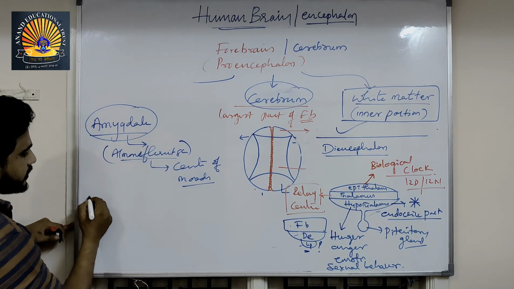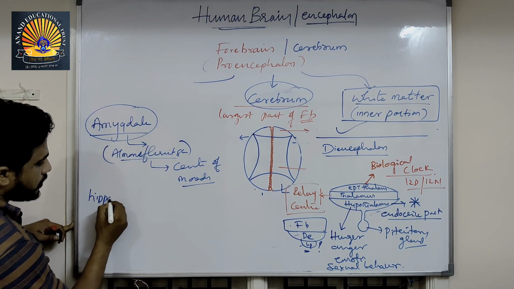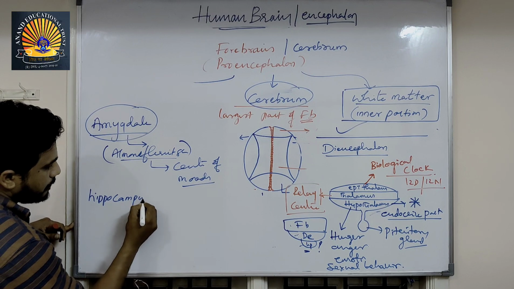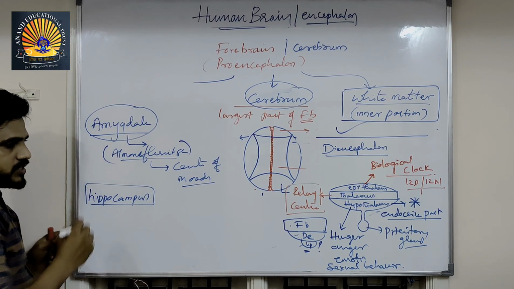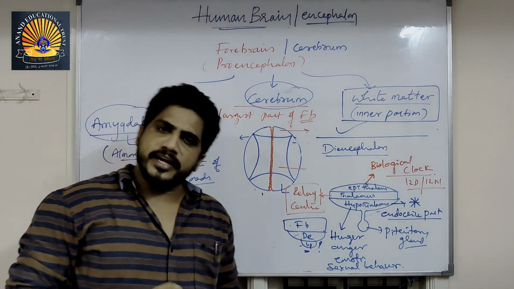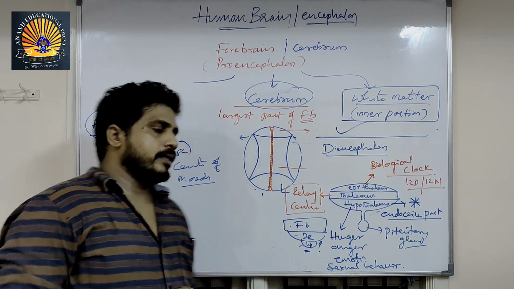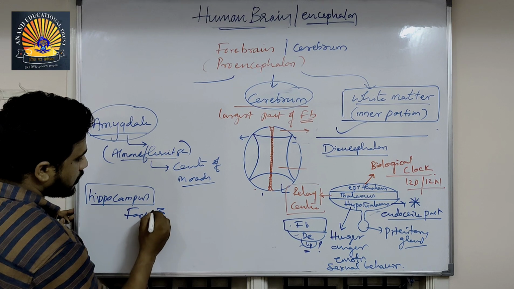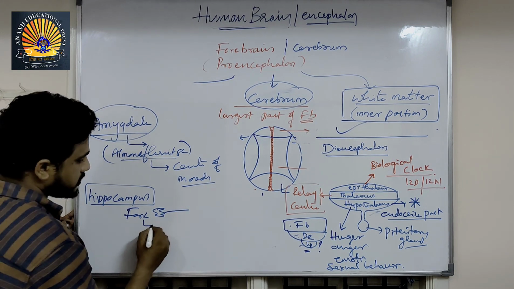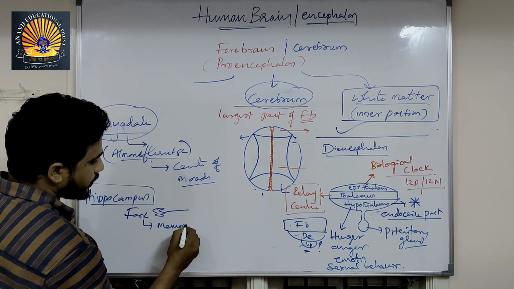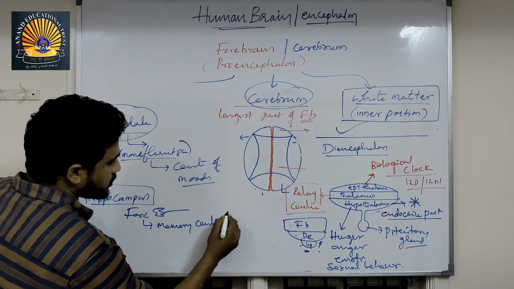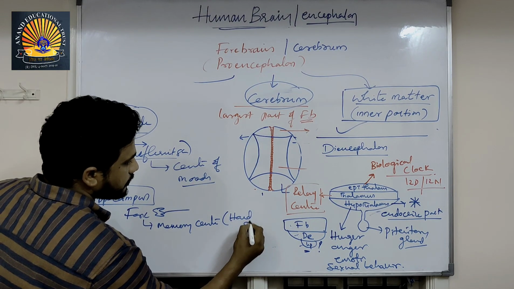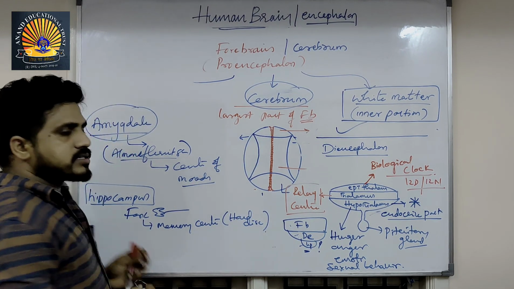Then another one is called the hippocampus. The hippocampus is another part present in the white portion, the inner portion of the forebrain, in a fork shape. This is called the memory center, also called the hard disk of our body.